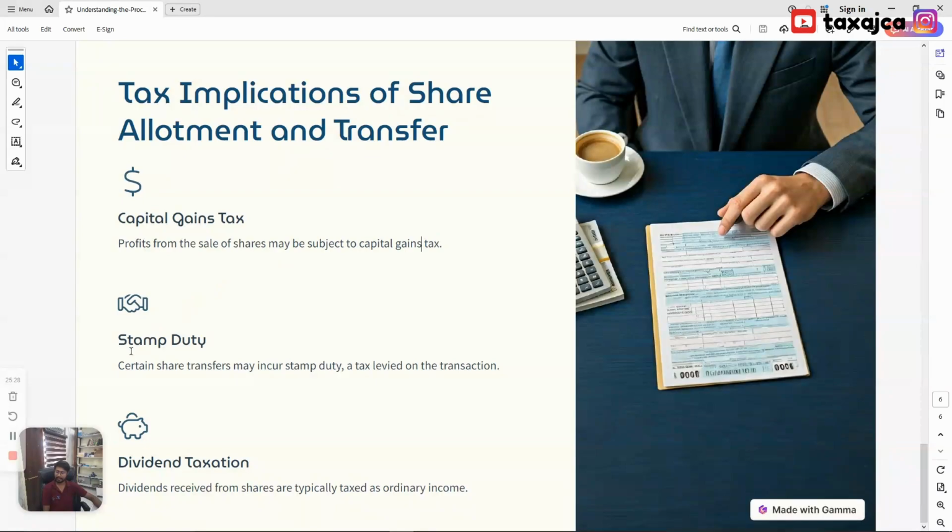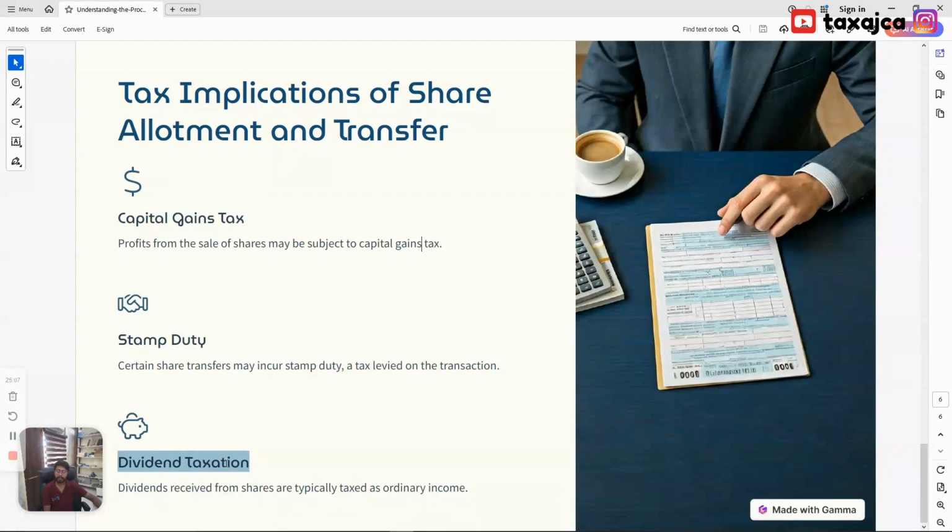The second one is stamp duty. The shares are stampable assets. See, while transferring shares, certain shares, when we are transferring them in physical form, attract stamp duty. So that must be paid during that transaction. Otherwise the transfer will be void.